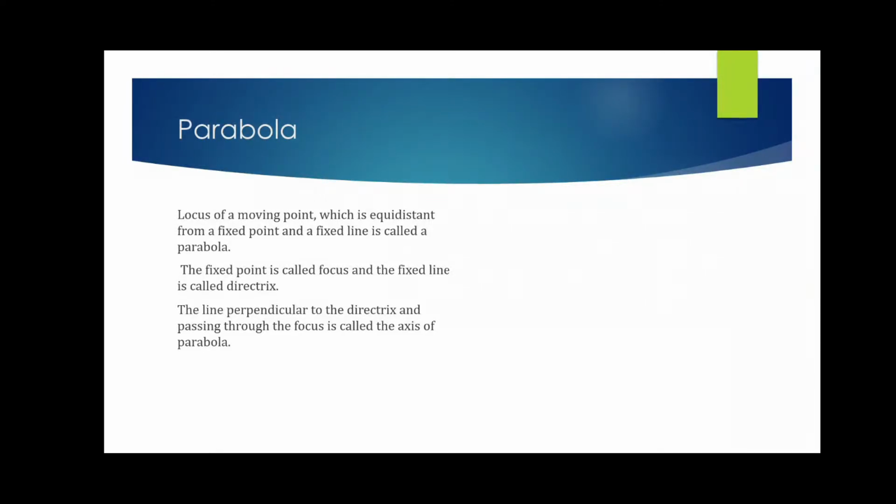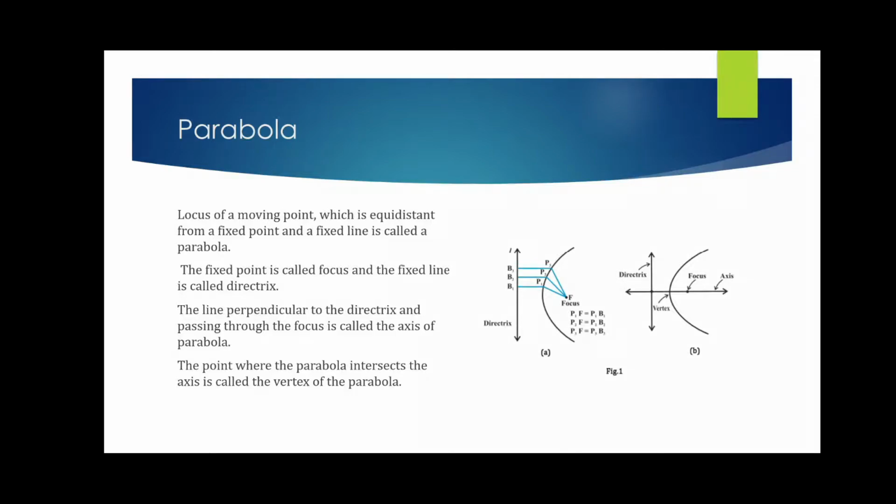Once we have understood what a focus and a directrix are, the line which is perpendicular to the directrix and passing through the focus is called the axis of the parabola. And the point where the axis intersects the parabola is called the vertex of the parabola. So let us picture all these things in the figure that we have next to the text.